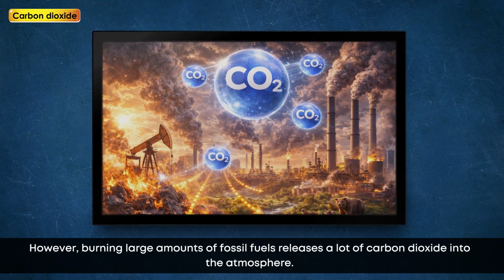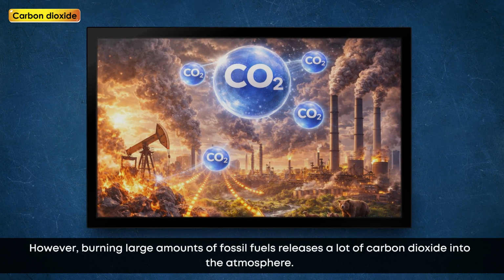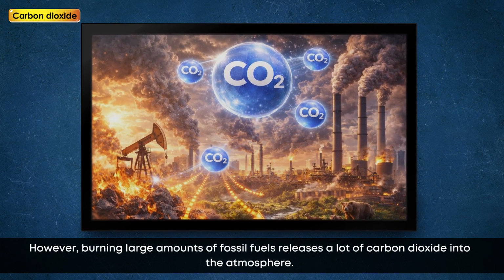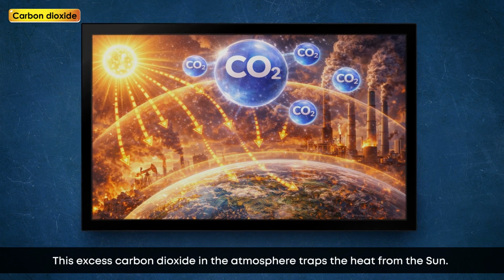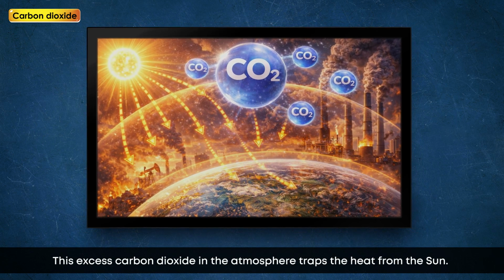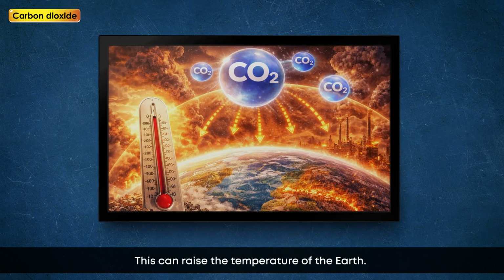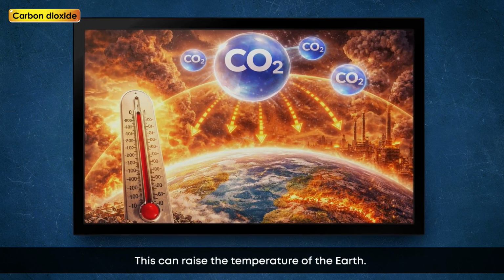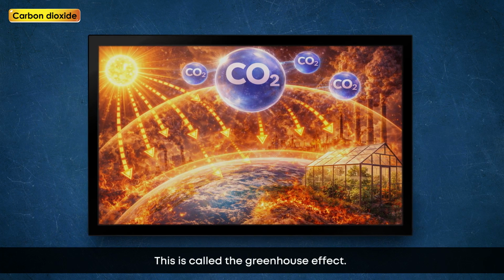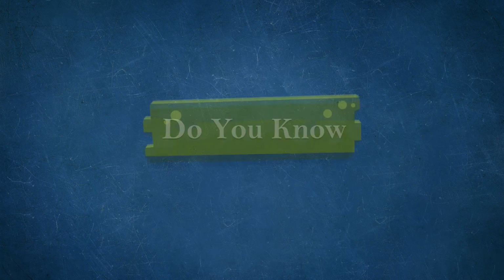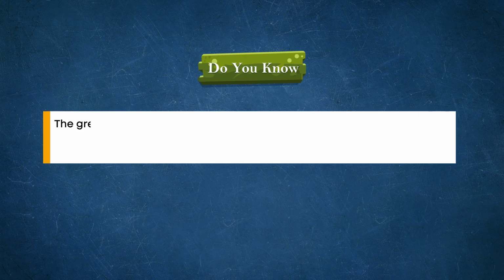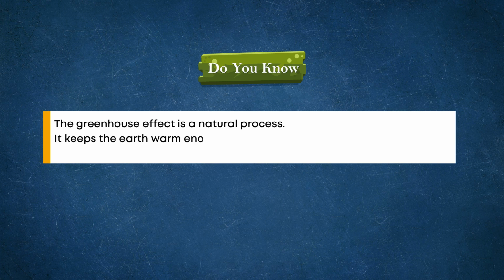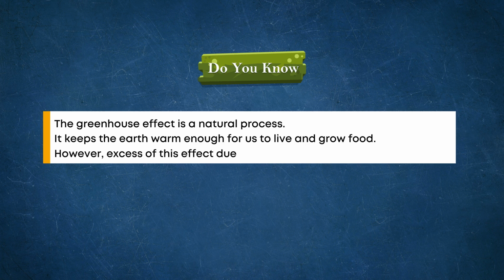However, burning large amounts of fossil fuels releases a lot of carbon dioxide into the atmosphere. This excess carbon dioxide in the atmosphere traps the heat from the sun. This can raise the temperature of the earth. This is called the greenhouse effect. Do you know? The greenhouse effect is a natural process. It keeps the earth warm enough for us to live and grow food. However, excess of this effect due to human activities is bad for us.